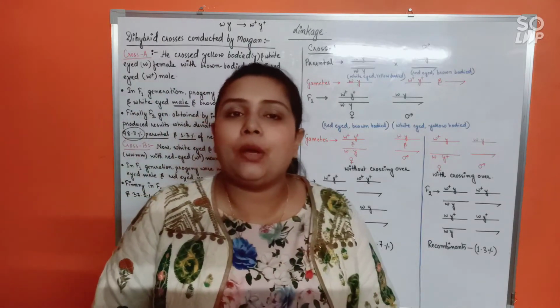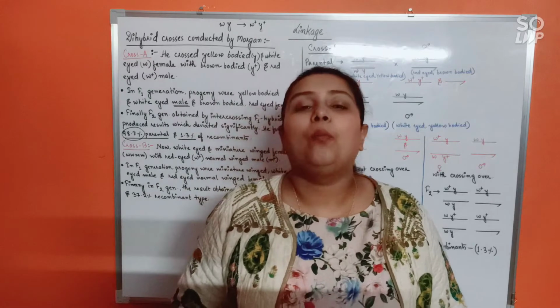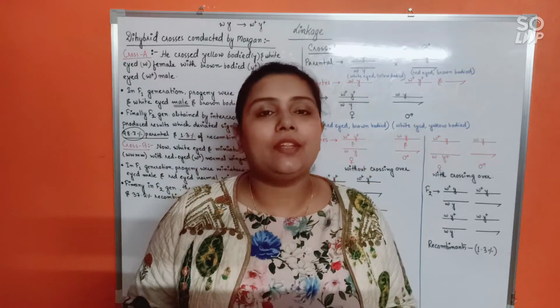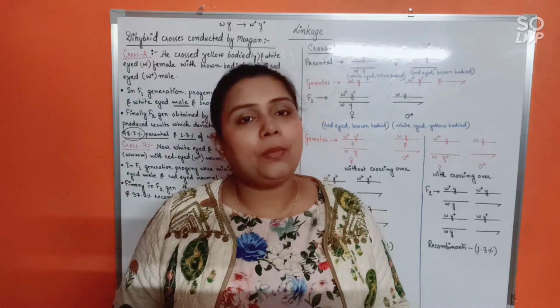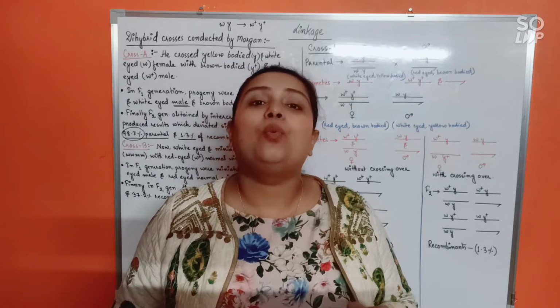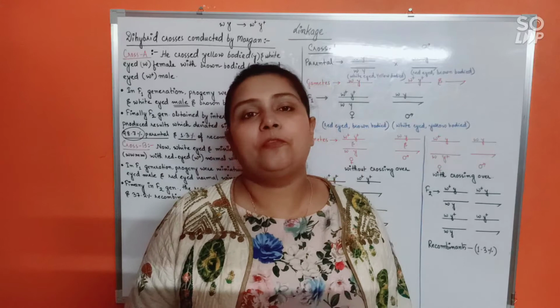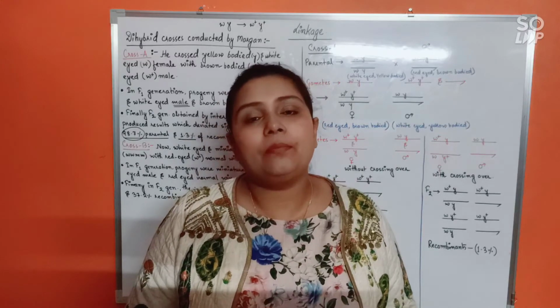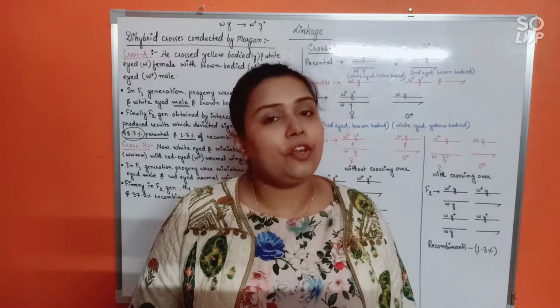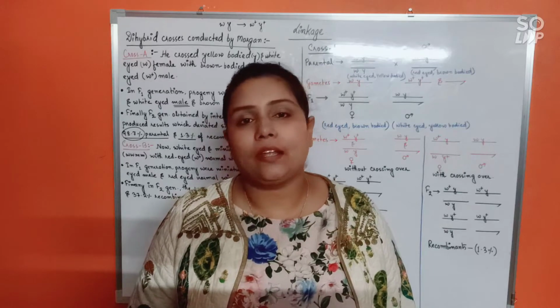So by continuously doing the experiments, Morgan was continuously getting the result where the parental combination of traits was much higher in comparison to the recombination type of traits. It is at that time that he discovered a phenomenon that is called linkage.